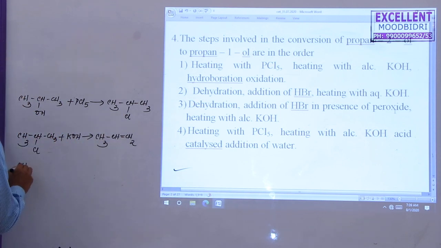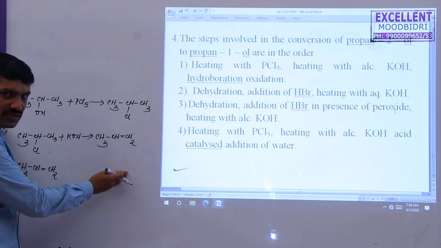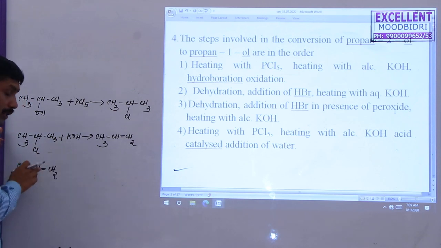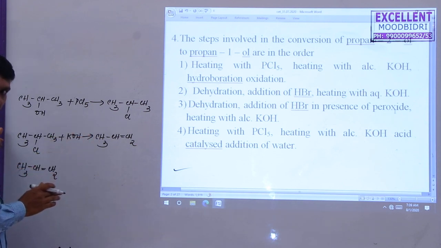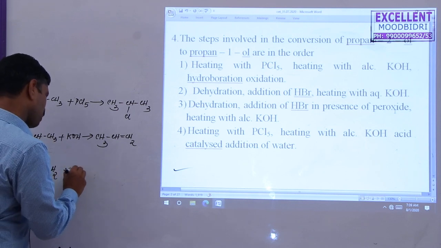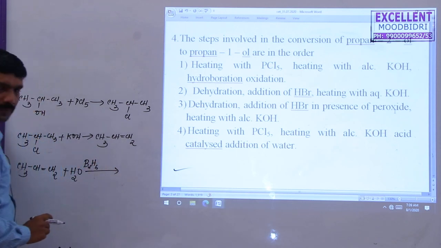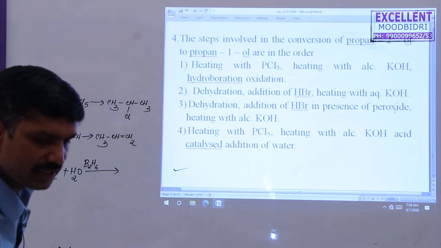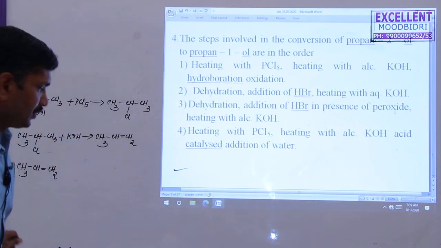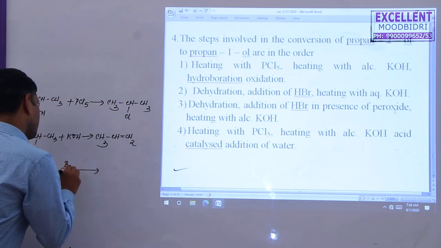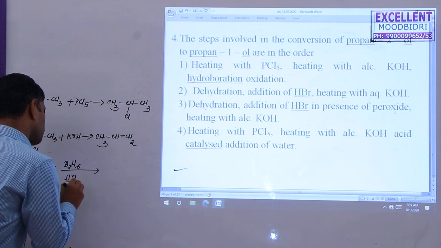That alkene further undergoes hydroboration and oxidation. In hydroboration and oxidation, which is an addition reaction, the addition of water to the alkene follows anti-Markovnikov addition. Here, addition of B2H6, diborane, takes place, and it is oxidized with hydrogen peroxide in basic medium.